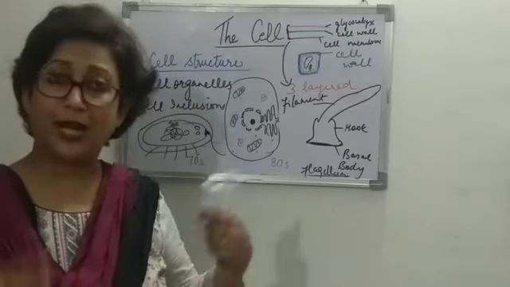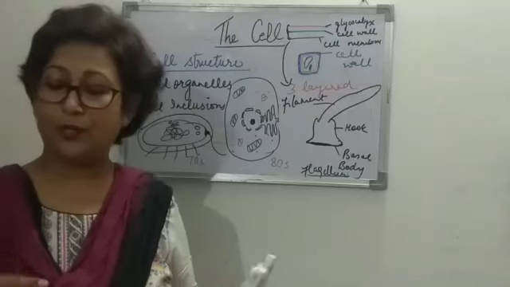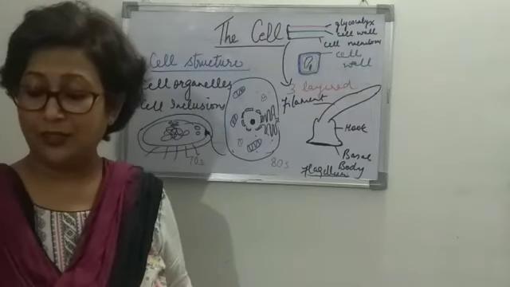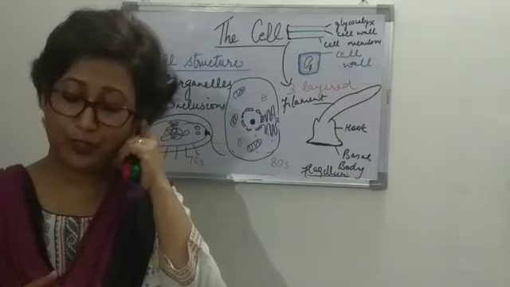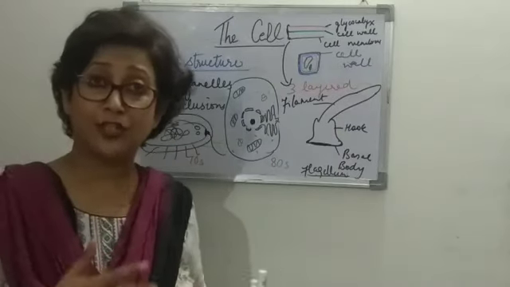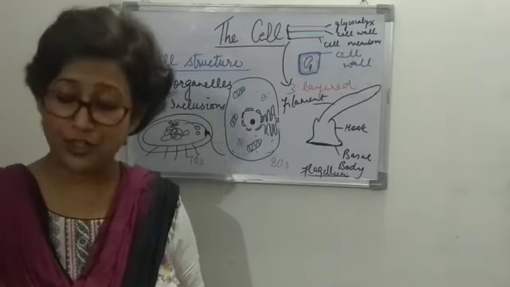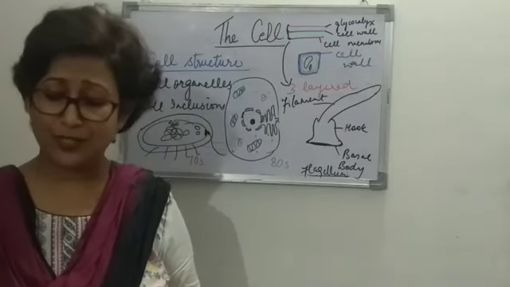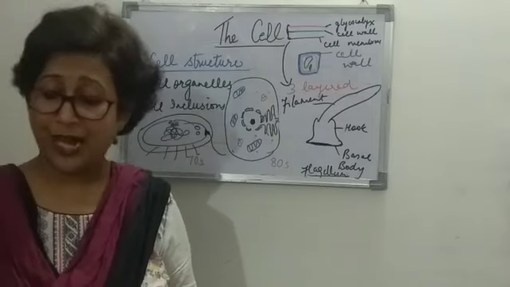Plant cells are usually larger in size as compared to animal cells. Animal cells are comparatively smaller. The plant cells, as I told you just now, are rigid and cannot change their shape, whereas some animal cells can change their shape. Plastids are found in plant cells, whereas they are absent in animal cells.